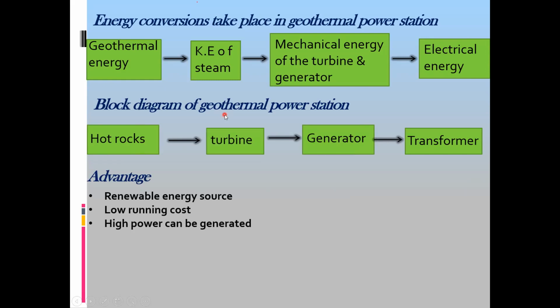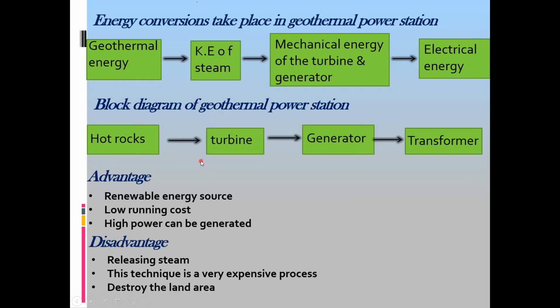And what are the advantages? It's renewable, it has a low running cost, and high power can be generated. But the disadvantage is it releases steam to the atmosphere. If we have too much steam in our atmosphere, the amount of water vapor increases, which means the temperature of the earth will increase, so it can lead to global warming.